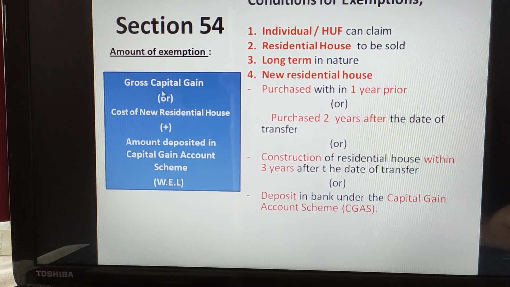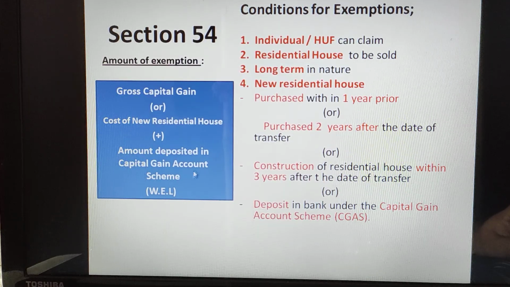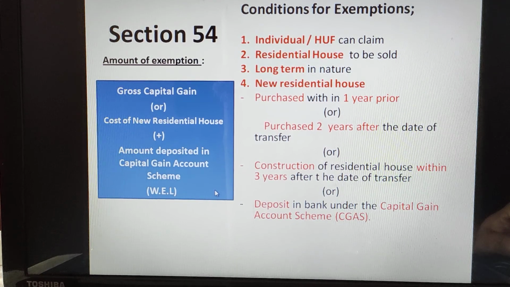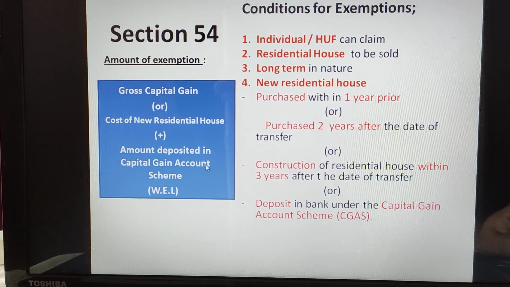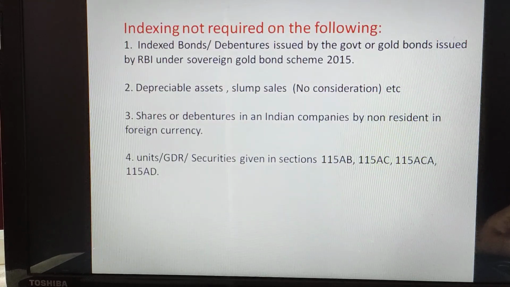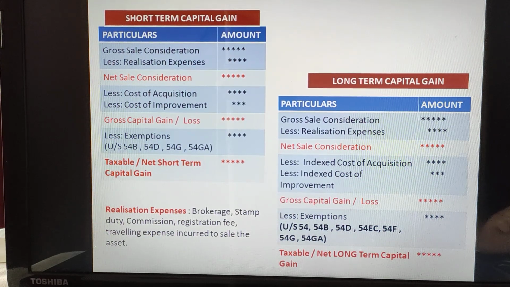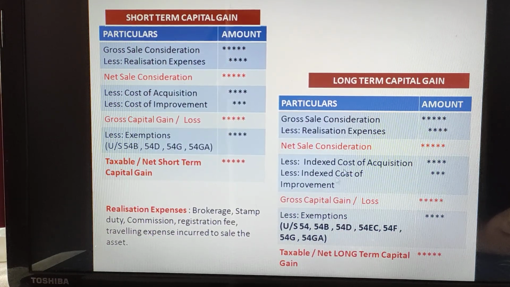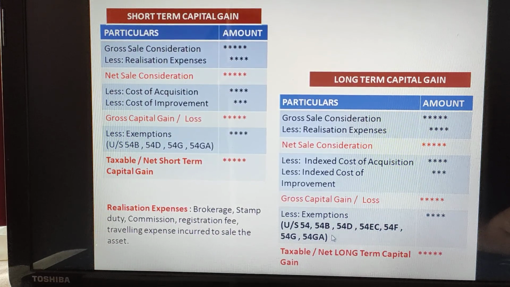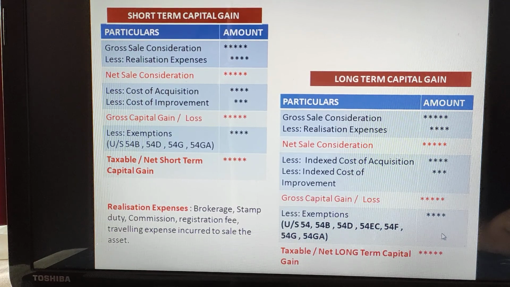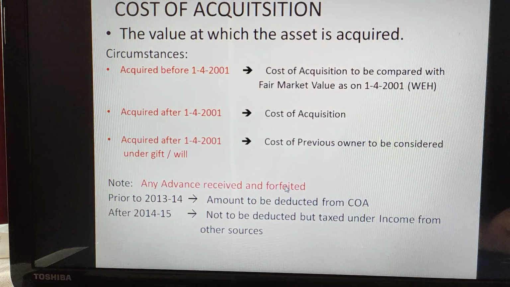So suppose for example you got a gross capital gain of 1 lakh rupees, and the cost of the new house and amount deposited is 5 lakh rupees. So 1 lakh rupees or 5 lakh rupees, whichever is low. 1 lakh rupees is low, so you will deduct 1 lakh rupees. Here it is long term, right? So in the exemptions you will write under section 54, 1 lakh rupees, and subtract it from the gross capital gain to arrive at the net capital gain.